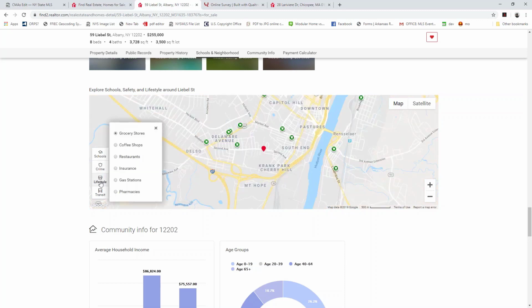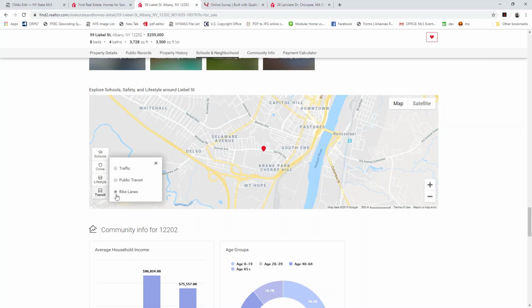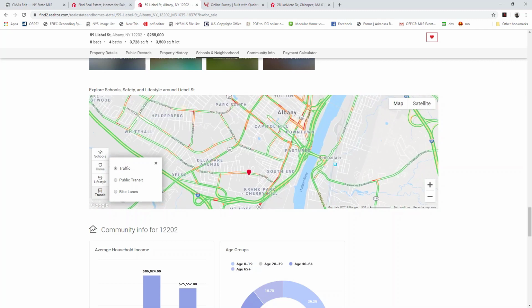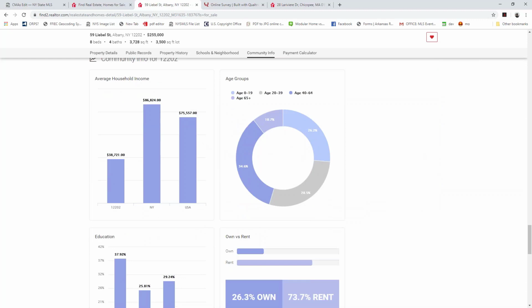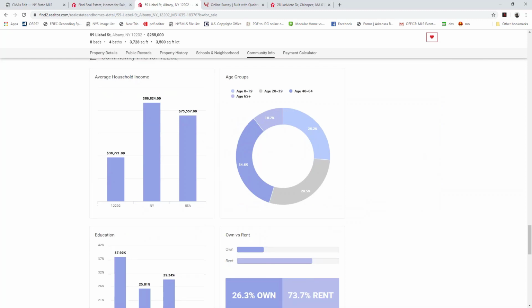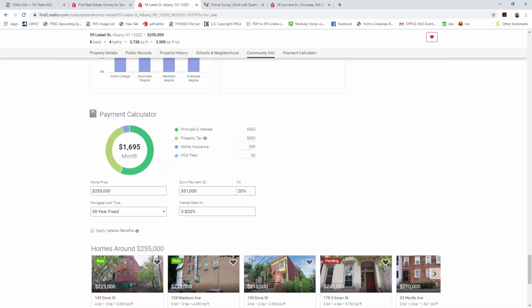Our lifestyle button is going to show us where there are grocery stores, restaurants, gas stations, and other things of interest that are nearby to the property. And lastly is our transit, where we're going to be able to see traffic. We're also going to see if there's public transportation or available bike lanes. Traffic is a great one. This is essentially real time, showing you where there are high areas of traffic. Farther down is more community info. A lot of this stuff was also available on Find, but they've kind of refined the way that it looks, made it more modern.